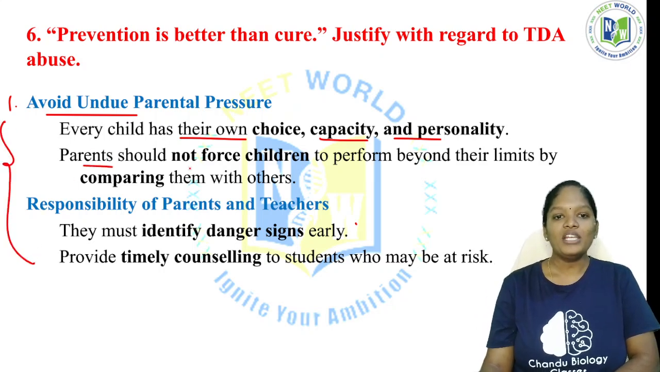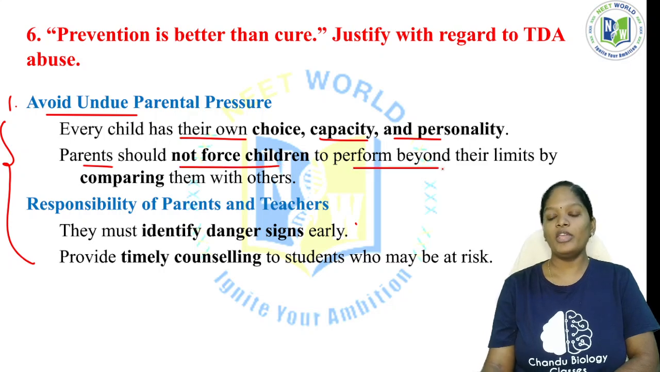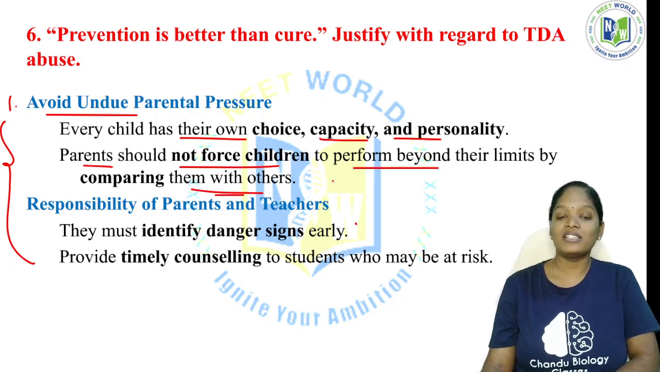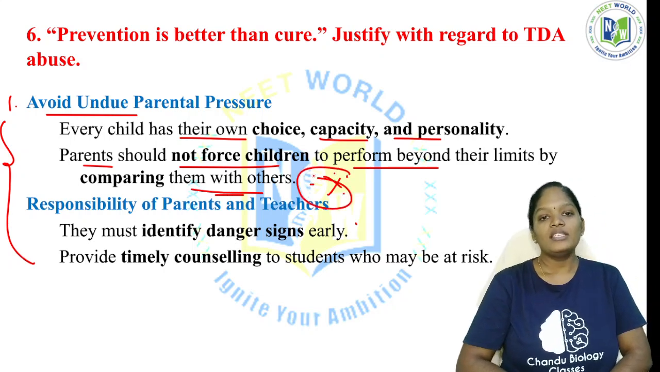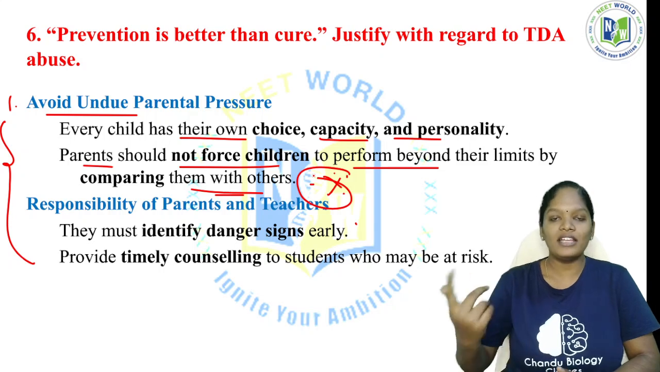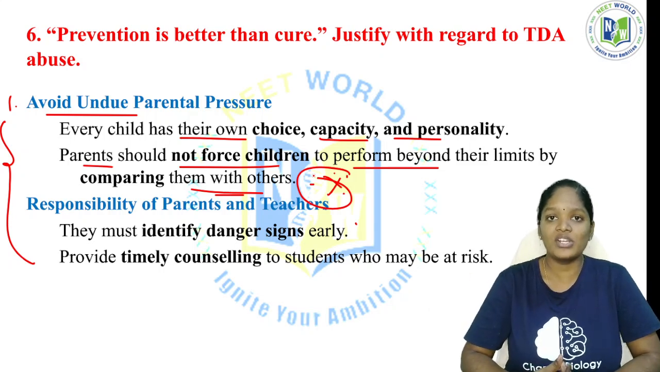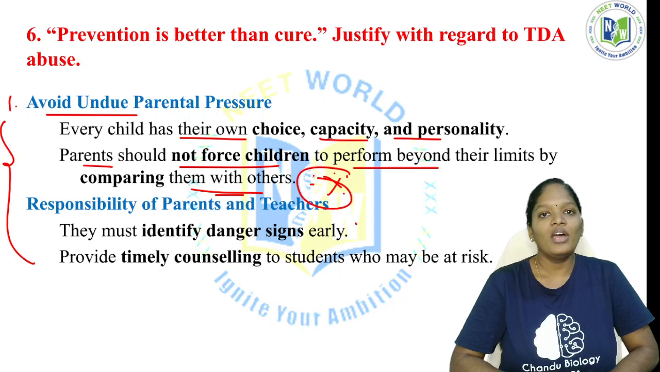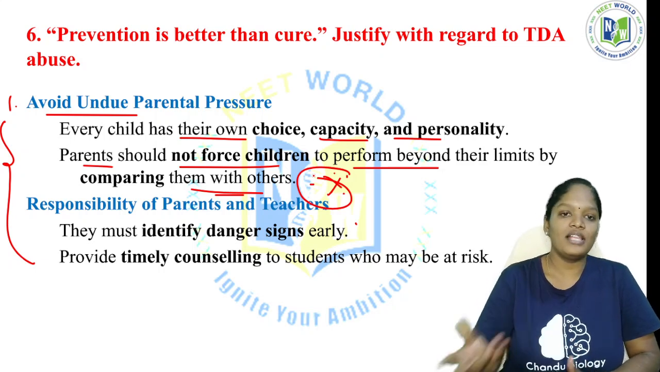Now, parents should not force children to perform beyond their limits by comparing them with others. This is the major problem all children are facing nowadays. See, that girl is doing all these things. That girl is joining karate. Why can't you? That girl is taking first rank very often. Why can't you study more? We should not compare one child with another.